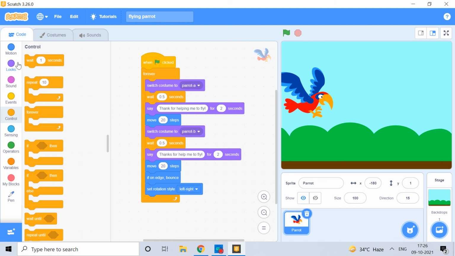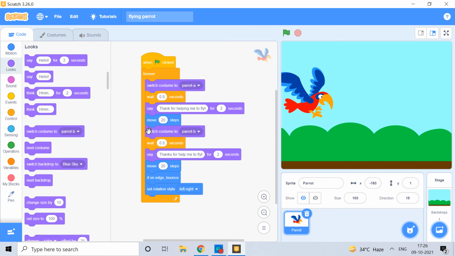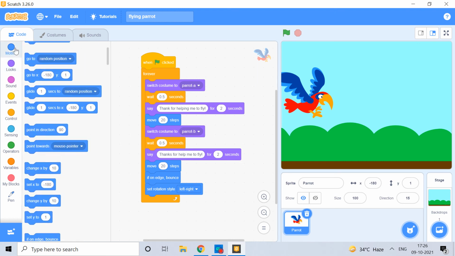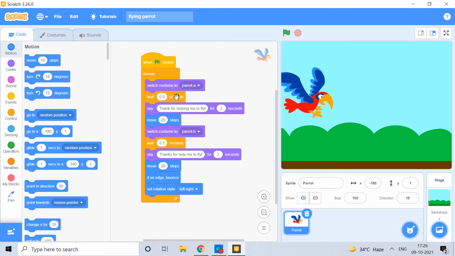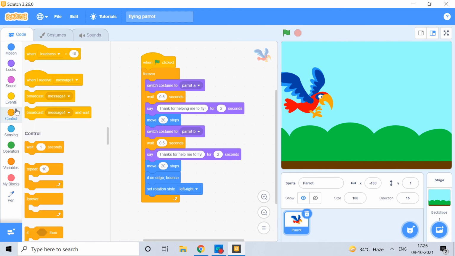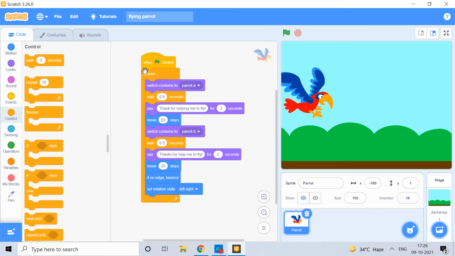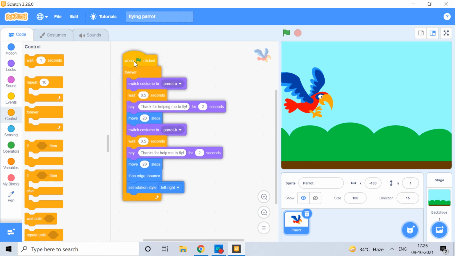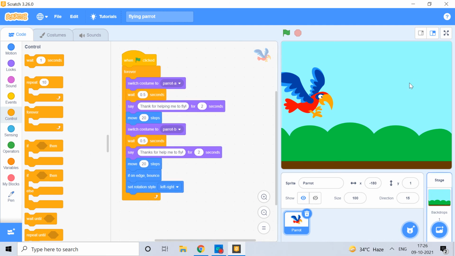Now the say block and switch costume, you will find all of these in the looks blocks. And then move 20 steps, if on edge bounce, set rotation style left to right. You will find all of these in motion. And the wait 0.5 seconds, where will you find it? In the control blocks. And forever you will also find in the control blocks. So this is the whole script needed to make such a function.